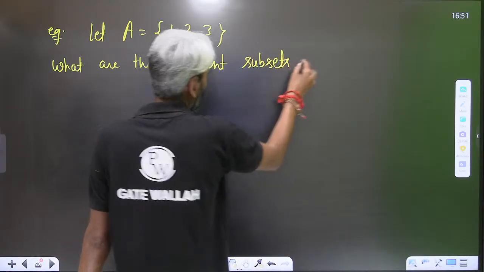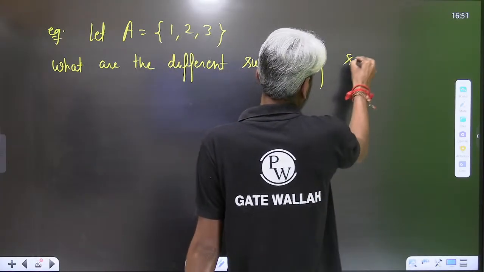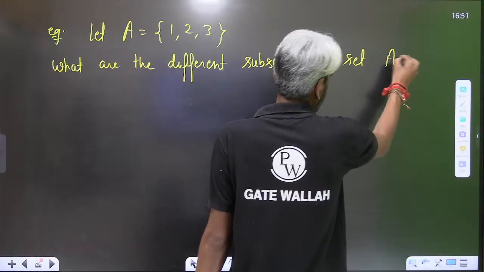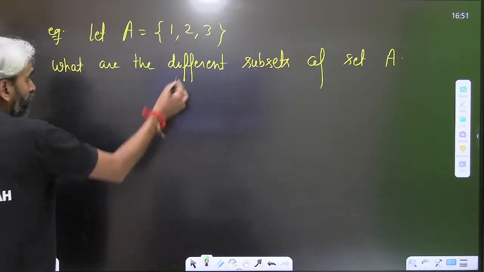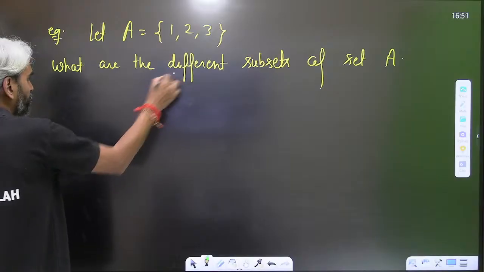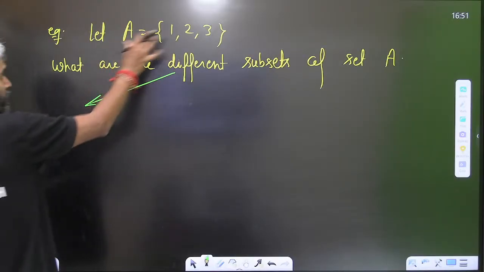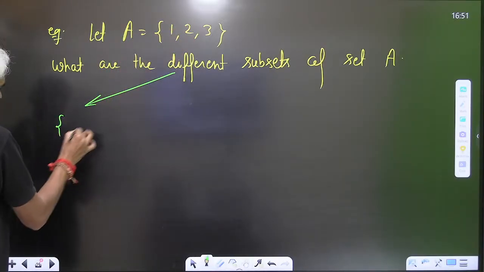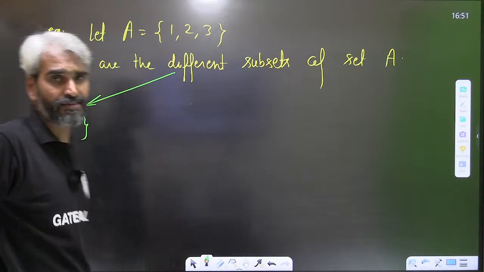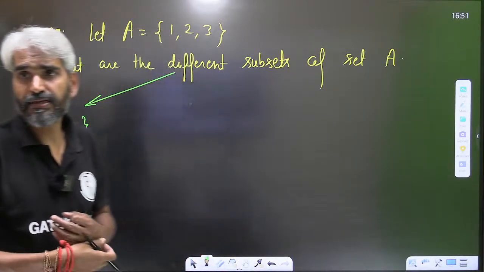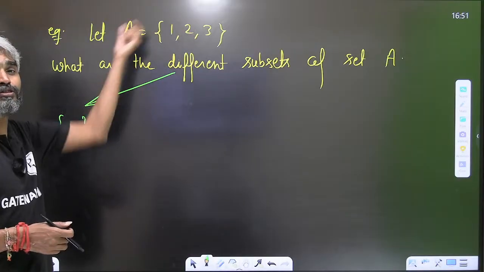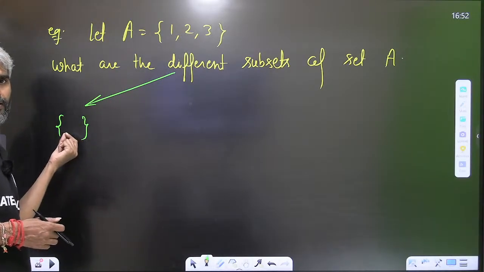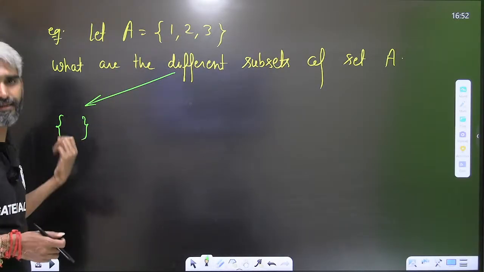What are the different subsets of set A? So first of all, sir, how do we create a subset? One thing is guaranteed, that phi will be a subset of every set. Out of 3 elements, you may choose 0 elements and you can create a subset.